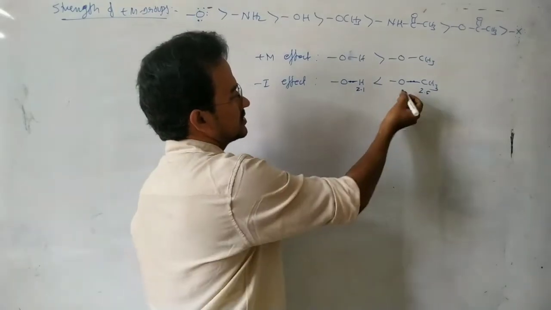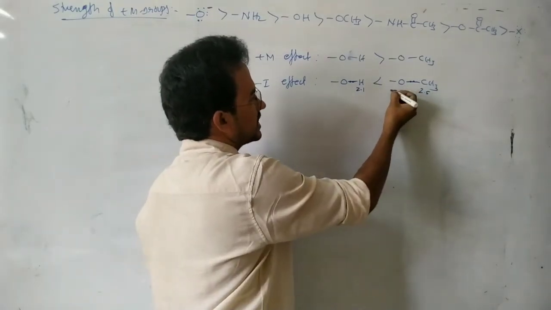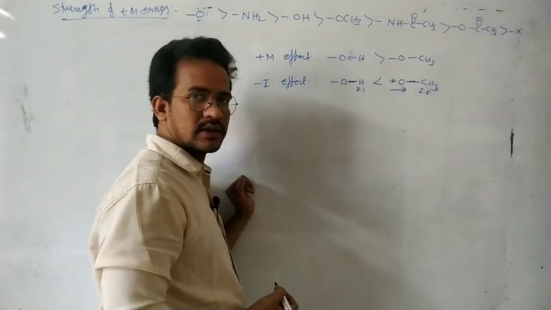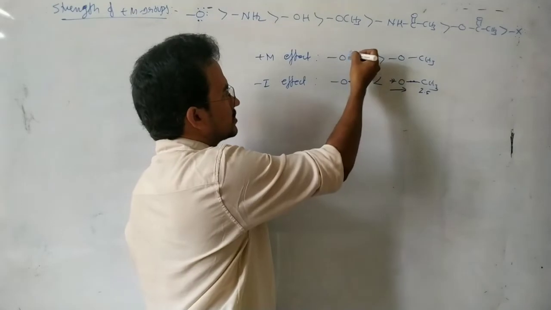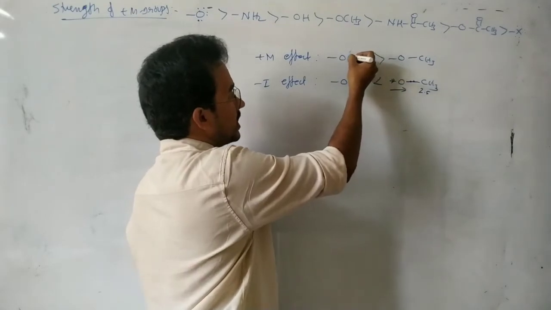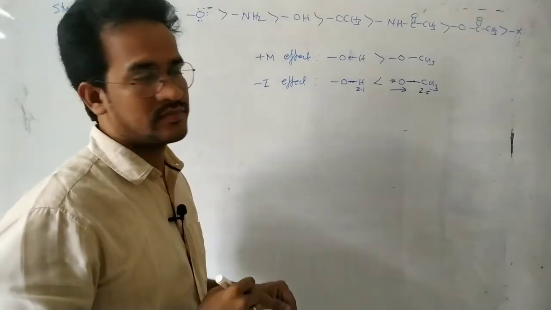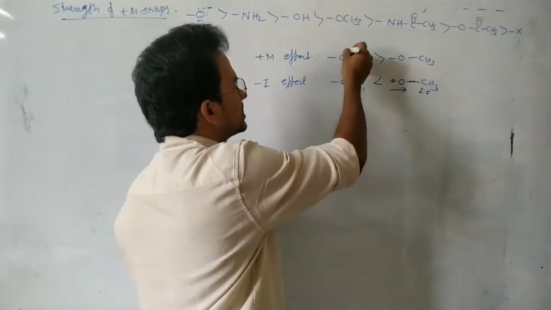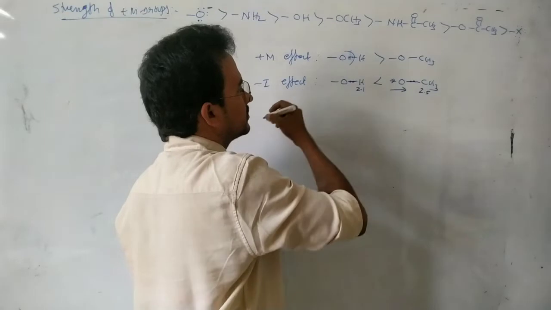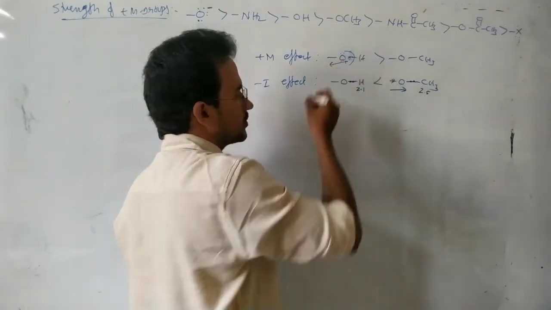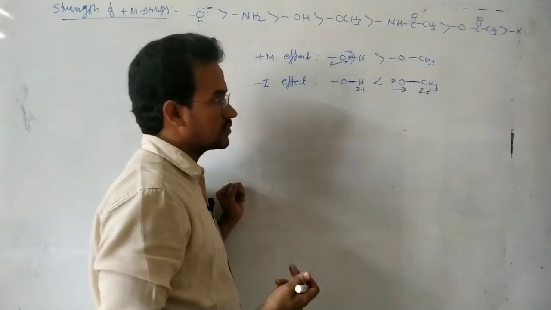So here in this case, due to less electron density around the oxygen, it acts as a strong minus I group. But due to less electronegativity of the hydrogen, there is more electron density rising in the oxygen. Okay. So around itself, electron density is more. So then it is a strong donating group. That means strong plus M group.